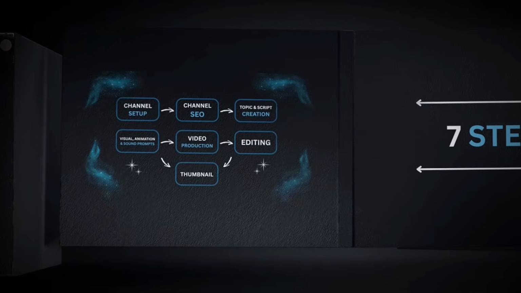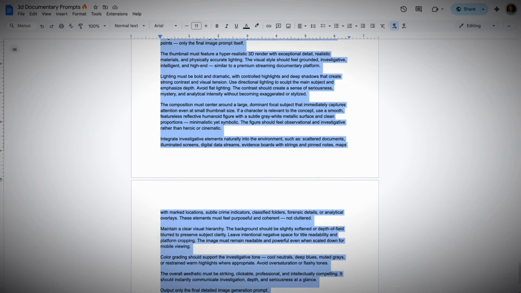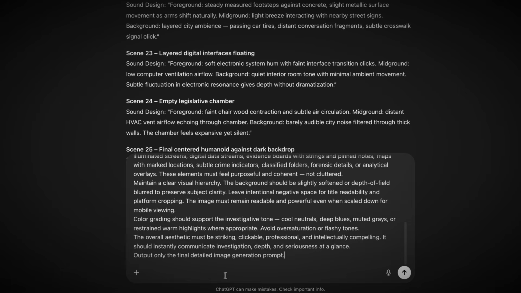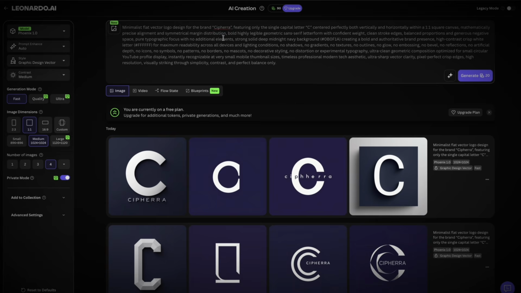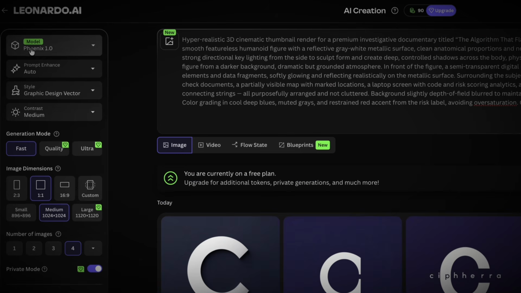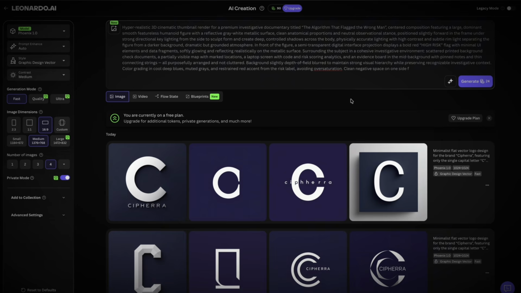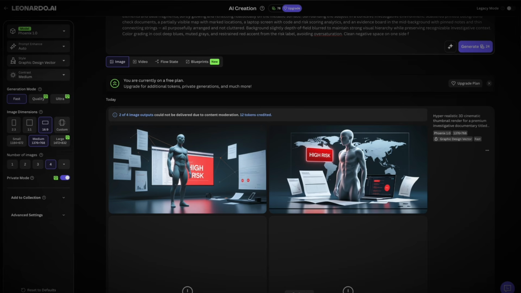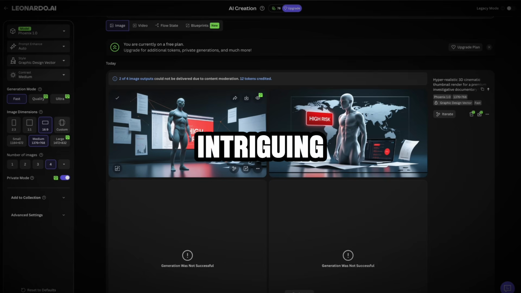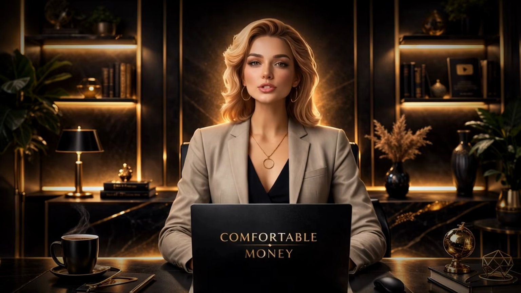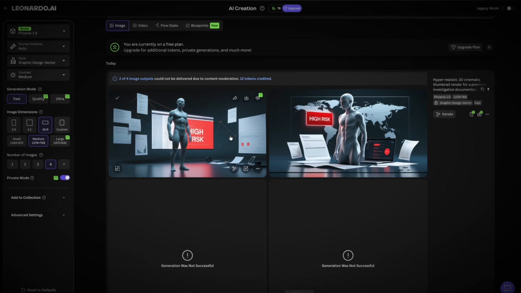Step 7. Thumbnail. Go back to the document and copy the thumbnail prompt. Paste it into ChatGPT along with your video title and generate a thumbnail concept. Open Leonardo AI, choose the Phoenix model, set it to 16:9, and hit Generate. For documentary thumbnails, you're aiming for a clean background, bold readable text, and one intriguing visual element. The goal is for viewers to understand what your video is about in under a second. Download your best option, and you're ready to upload.